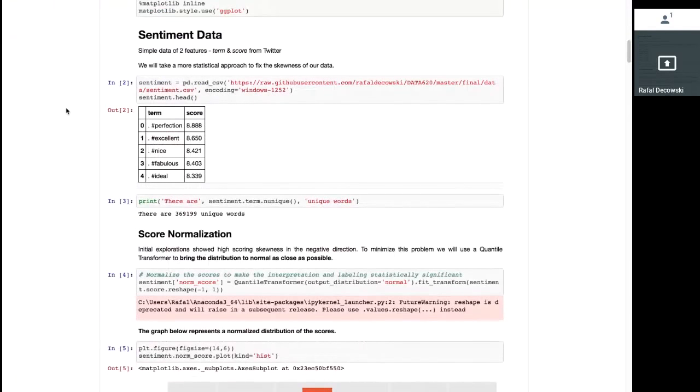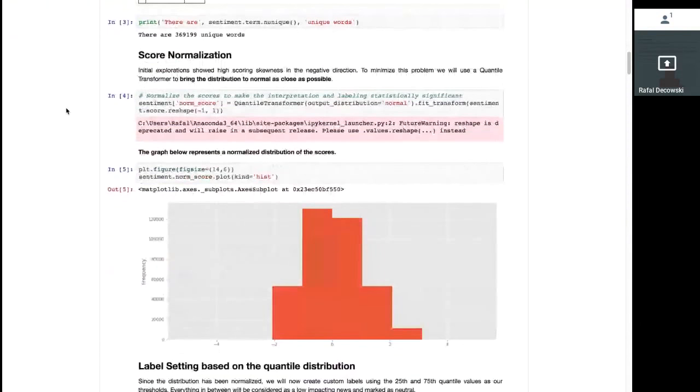First, we'll be focusing on the sentiment data, which contains only 2 features, the term and its associated sentiment score on a scale from negative 10 to 10. Our initial exploration uncovered a heavy skewness towards the negative side. In order to fix the distribution, we normalized the values using a quantile transformer. This produced a more balanced range of values, which we leveraged to create a new feature called label.